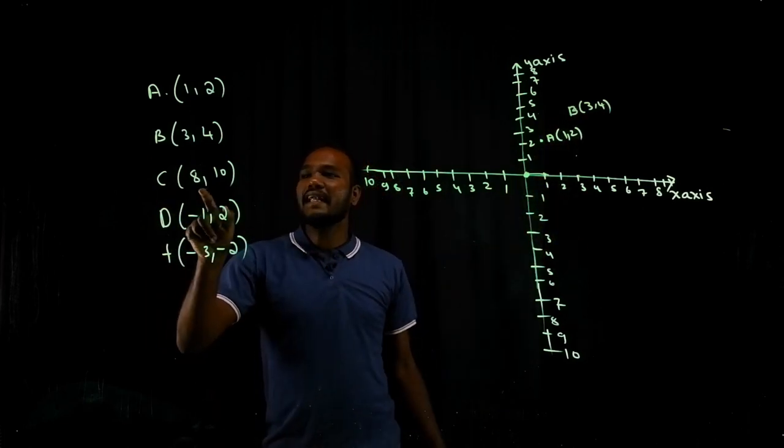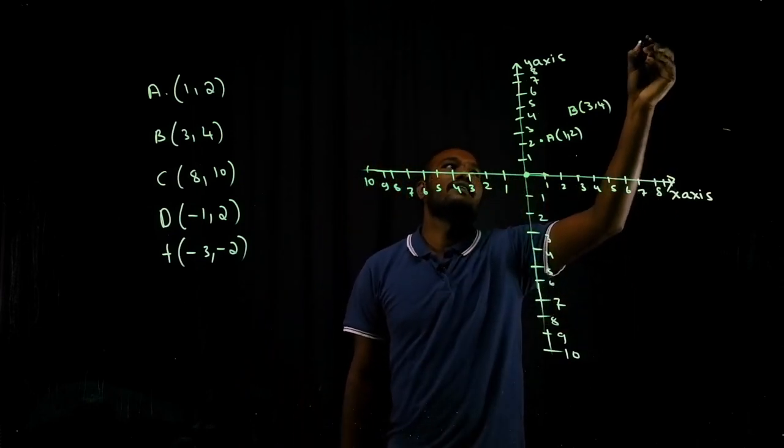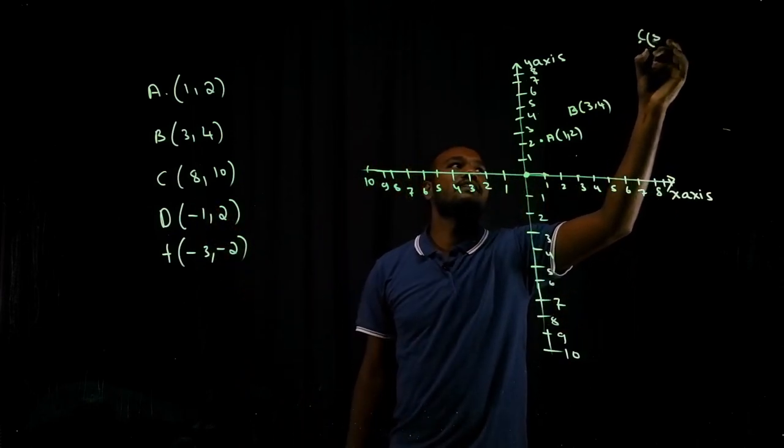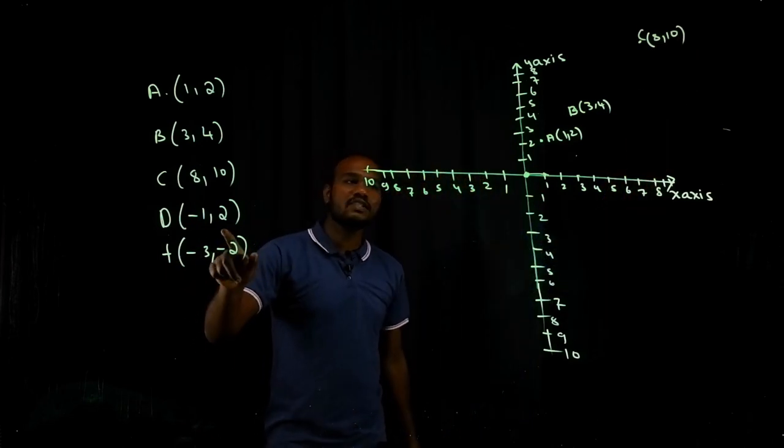Next, what is that? C. (8, 10). Let me count: 1, 2, 3, 4, 5, 6, 7, 8. So 8, 10 is somewhere here. This is point C, which is (8, 10). What is this? (-1, 2). What is (-1, 2)?